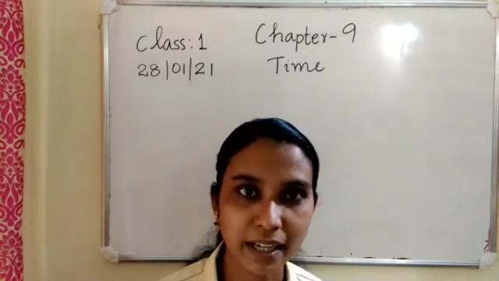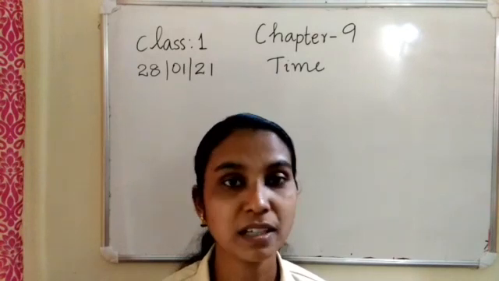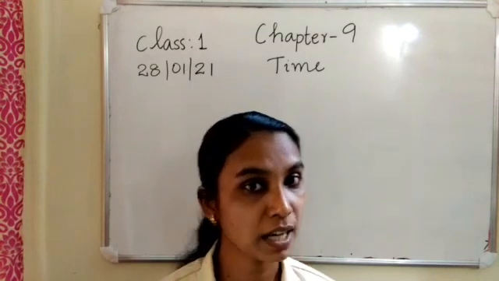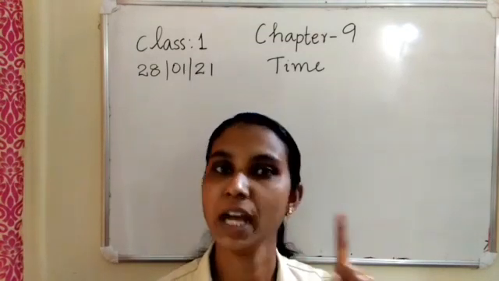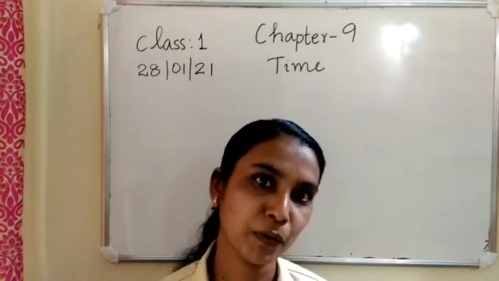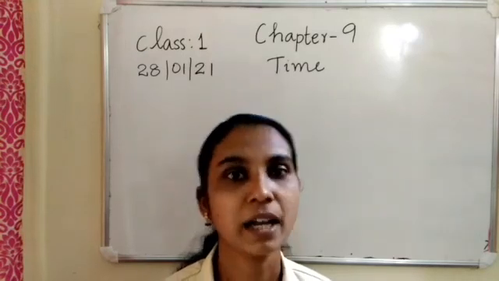Today is Thursday. The day after Thursday is Friday. So you studied how many days in a week? There are 7 days in a week. And how many months in a year? There are 12 months in a year. Which is the first month? January. Which is the last month? December. Okay. I hope you have now studied the days of the week and months of the year.